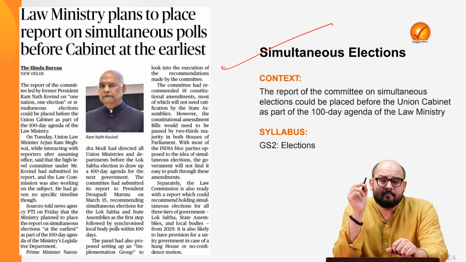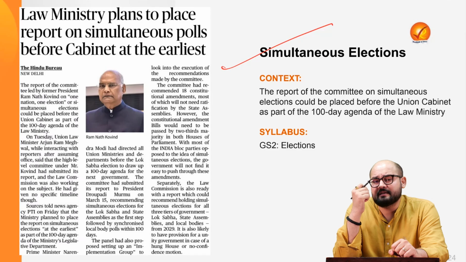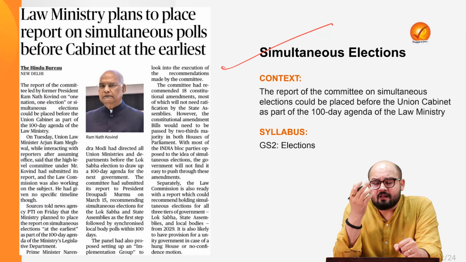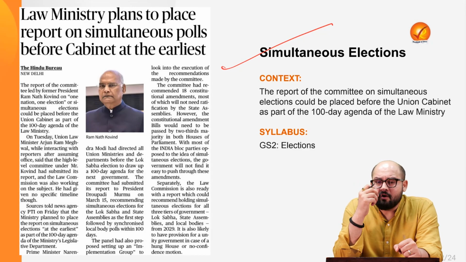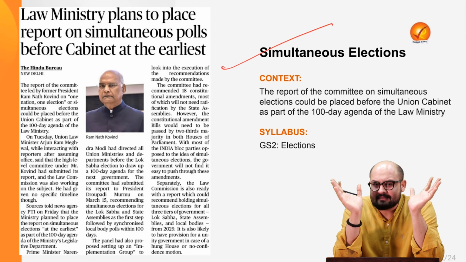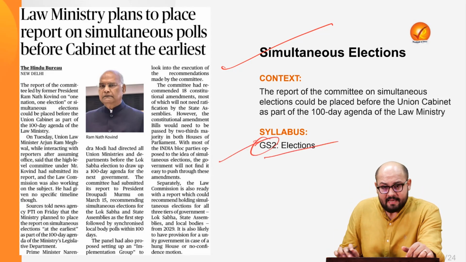So what we saw in March 2024 was that the high-level committee, which was headed by the former President of India, Ramnath Kovind, submitted its report and it favored simultaneous elections in India. It submitted the report to the Honorable President of India, Draupadi Murmu. Now, the law ministry is thinking of submitting these proposals to the cabinet so that we can have a quicker transition towards this concept of simultaneous elections in India. Now, this forms a part of GS2 elections.